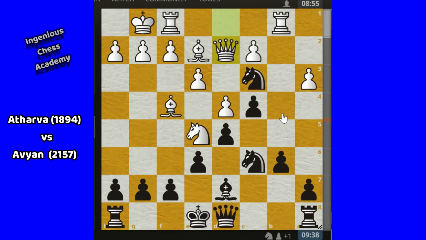Queen d2. Now knight takes b1, rook. So 3 points is capturing 5 points. So rook takes knight here. So totally here Avian got 3 points extra, which is enough for winning. So now the computer advantage is minus 4.9 for Avian here from the black side actually. Now you know Avian has material advantage here and Atharva is exchange down.